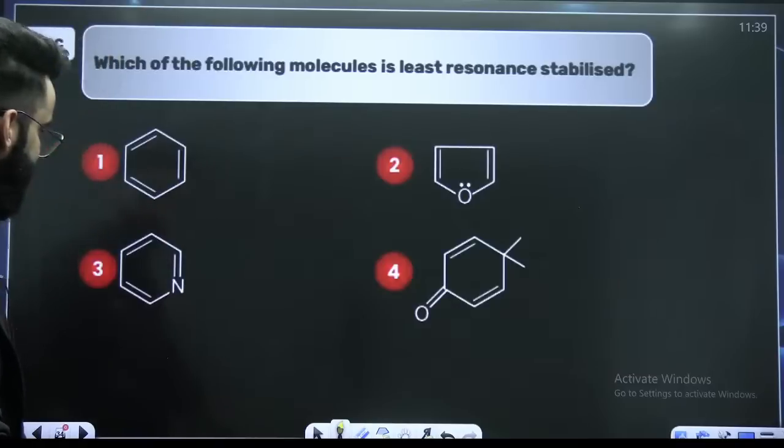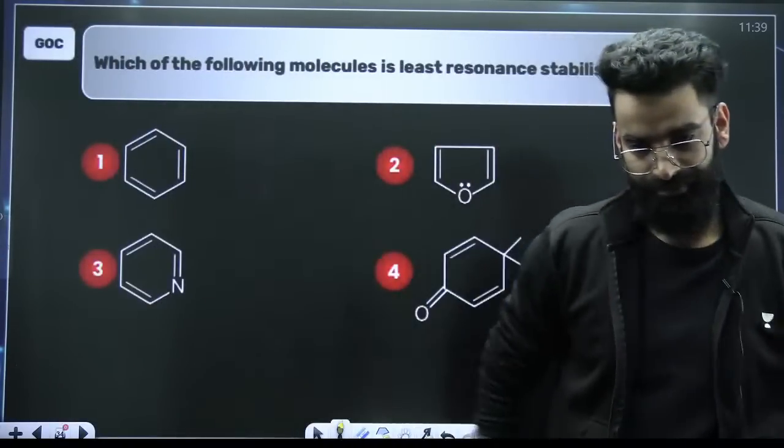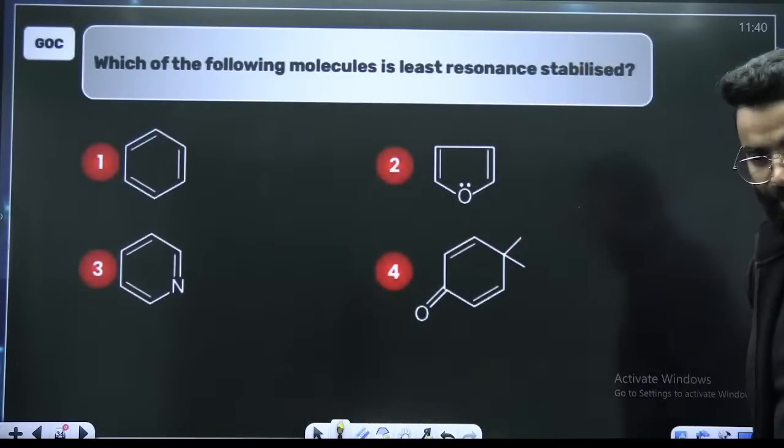Least resonance stabilized. Why are you saying option D?